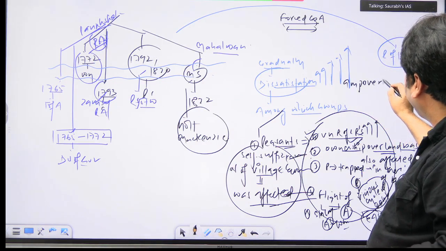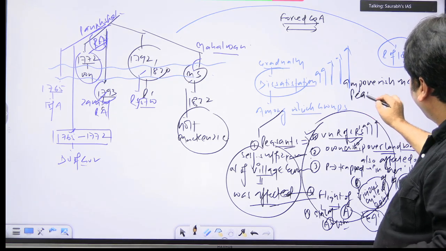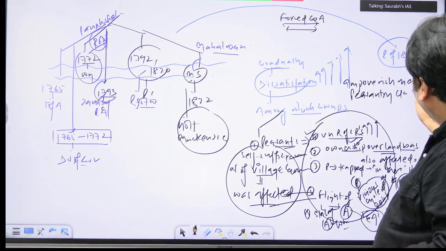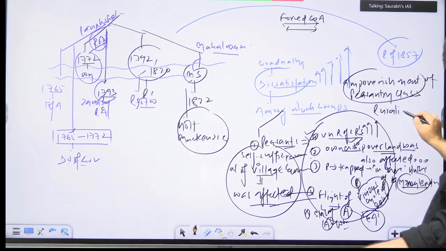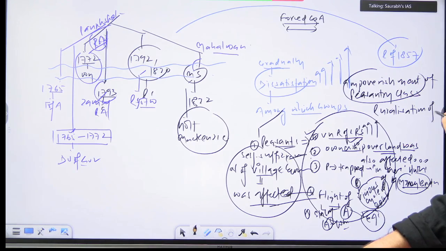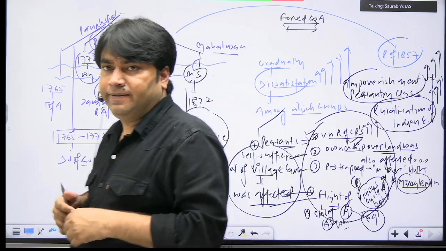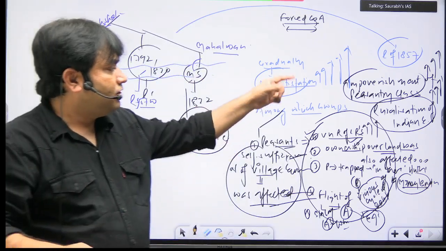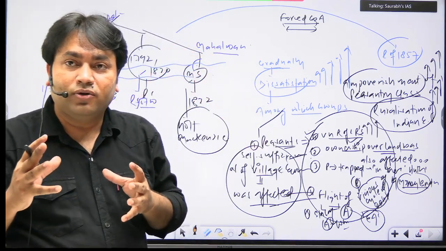These are the keywords you must know: impoverishment of peasantry class and ruralization of Indian economy, both were increasing, both were growing.